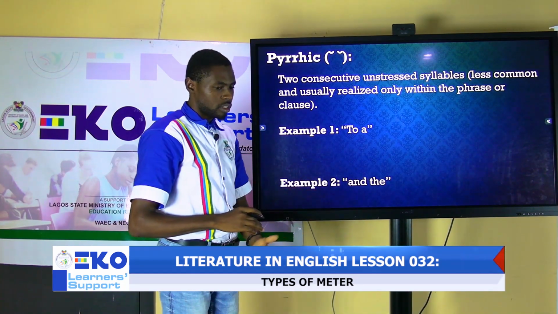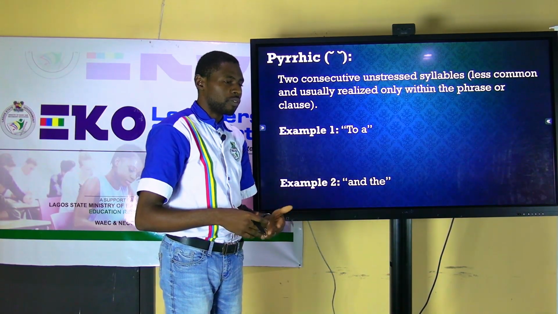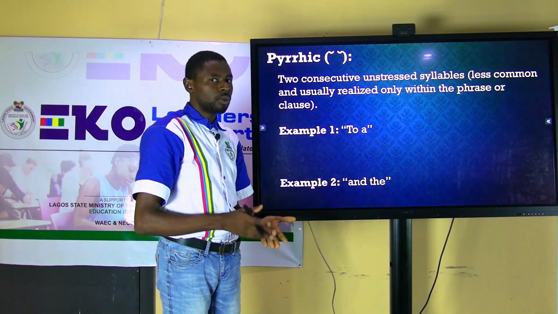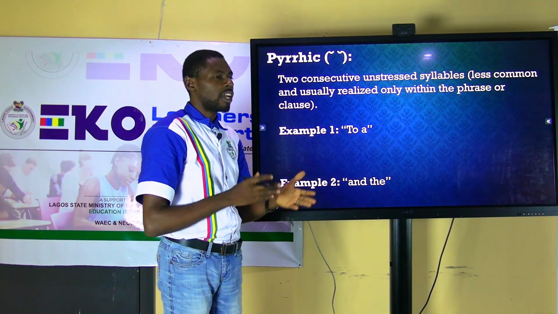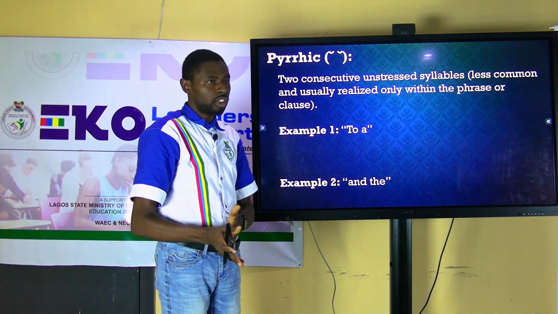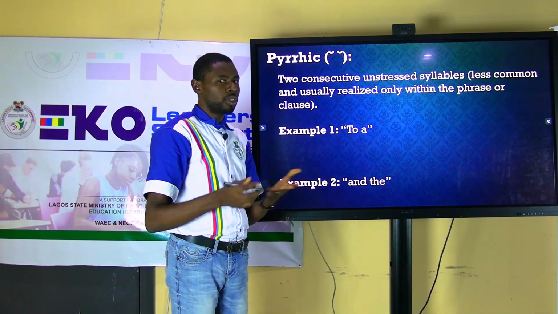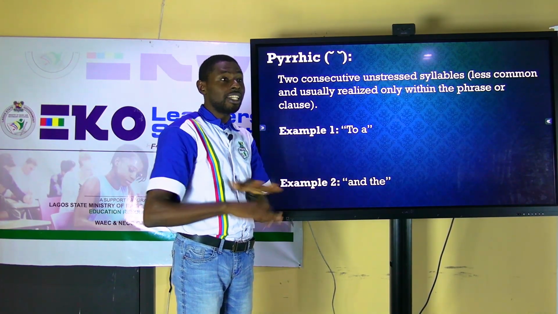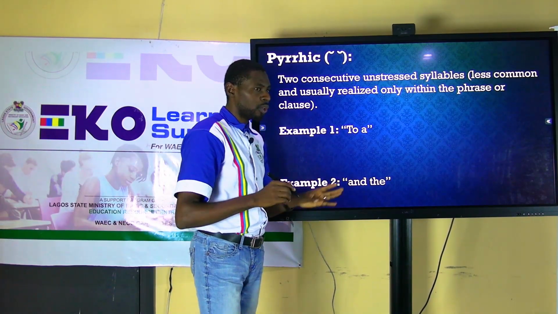Another one is and the, just like you use in your conversation. So if you say something like I went to a shopping mall. I went to a shopping mall. Now you discover that the phrase to a was very low. I didn't exact any energy at all in the production of this phrase, to a.